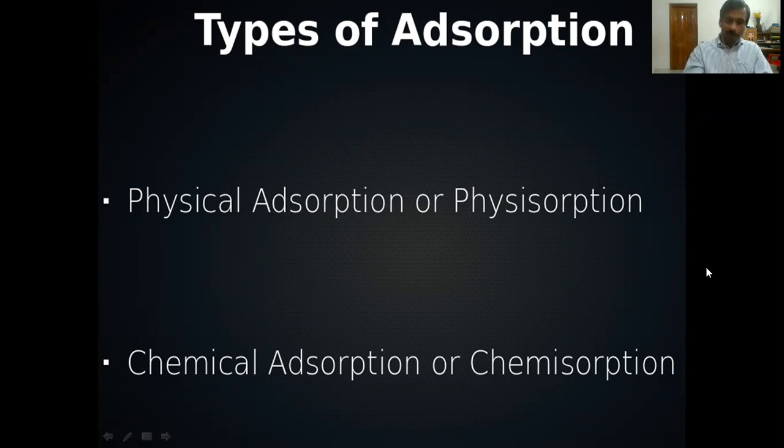But in chemical adsorption, there is formation of a chemical bond. That is chemisorption or chemical adsorption. In adsorption, molecules are adsorbed on the surface, or molecules are attracted by the adsorbent. Adsorbates are attracted by the adsorbent. And there should be something to bind these particles on the surface. That binding force is the weak van der Waals force of attraction.